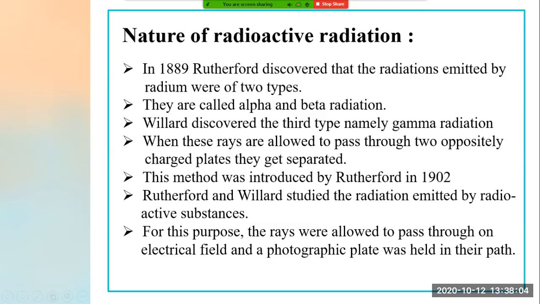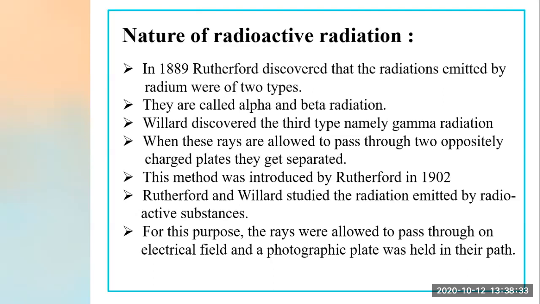Next, when these rays are allowed to pass through two oppositely charged plates, they get separated. When alpha, beta and gamma are passed through positive and negative charged plates, there is some deviation. They get separated. Now, how are they separated? What are the properties of this radiation?